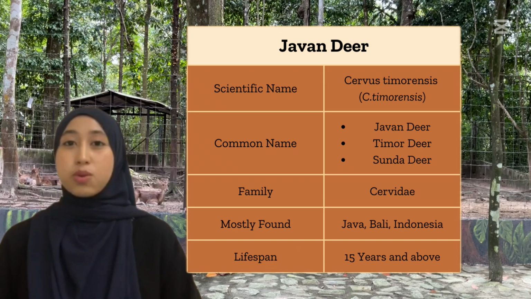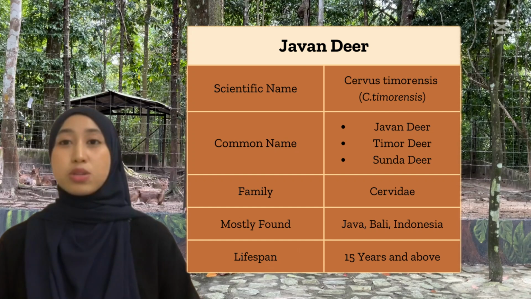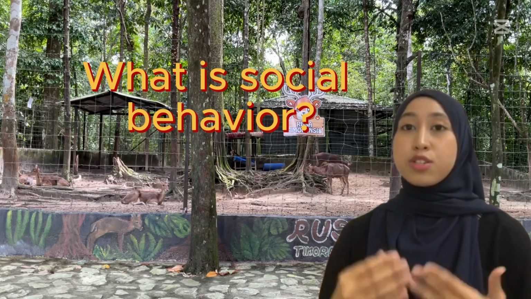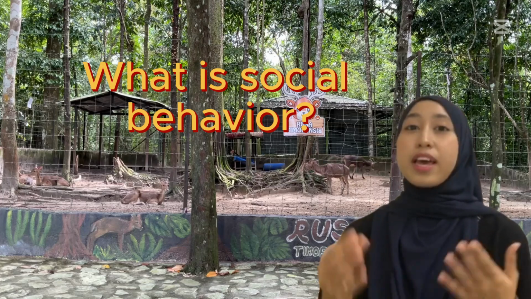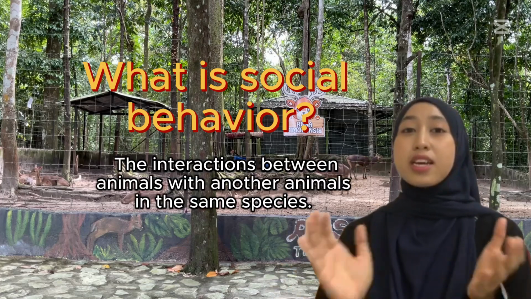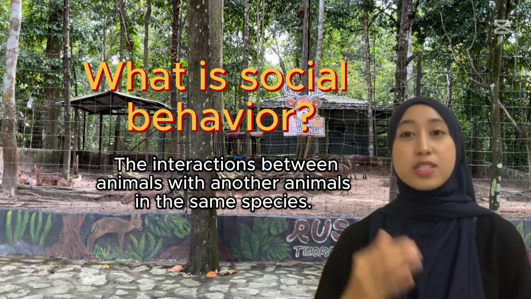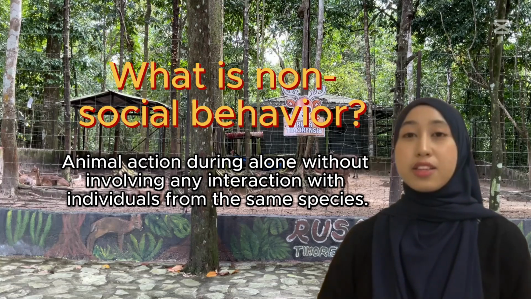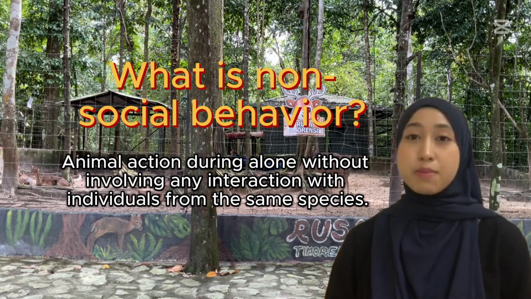Now, we need to take a look at what social and non-social behavior is before we identify the social and non-social behavior of Javan deer. Social behavior is the interaction between animals and other animals of the same species. However, non-social behavior is animal action while alone, without involving any interaction with individuals of the same species.